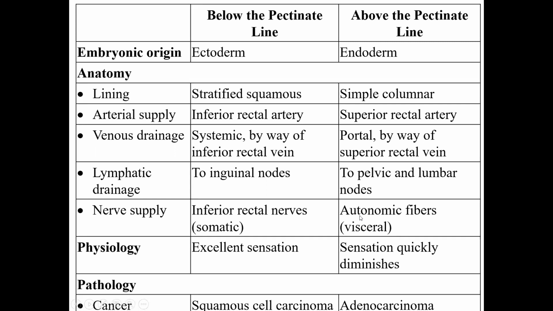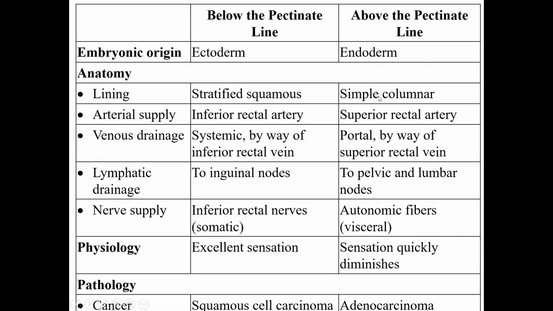The nerve supply above pectinate line is autonomic fibers, sympathetic and parasympathetic. Below, the external sphincters are supplied by inferior rectal nerve, a branch of pudendal nerve. The sensation quickly diminishes above the pectinate line. Here it's extremely well felt. That's why hemorrhoids below the pectinate line are also painful.